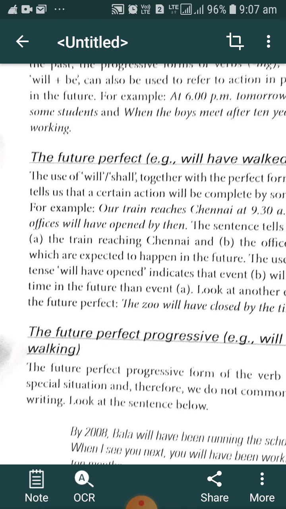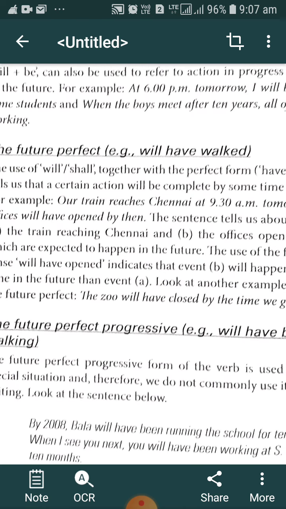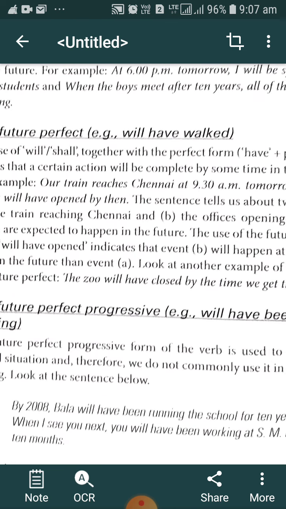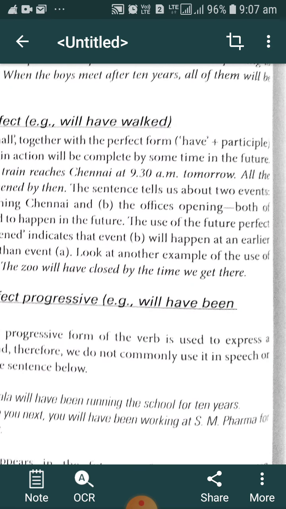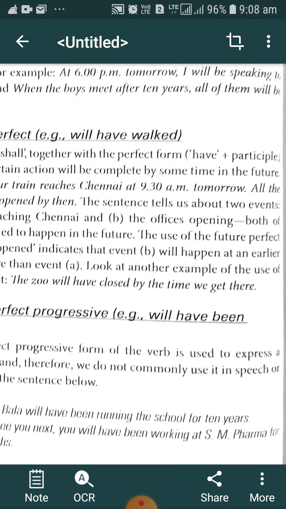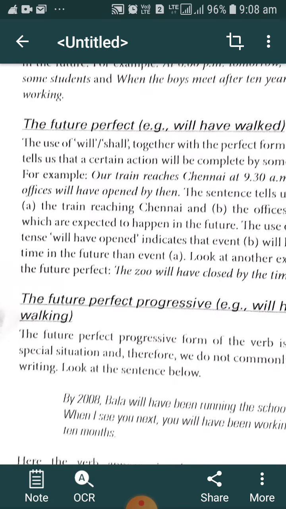The second verb form in the future is the future perfect. That is, will have plus past participle. Will have plus past participle means V3, the third form of verb. The use of will, shall together with a perfect form, have plus participle, tells us that a certain action will be complete by some time in the future.